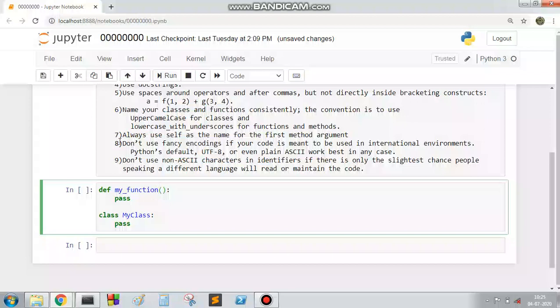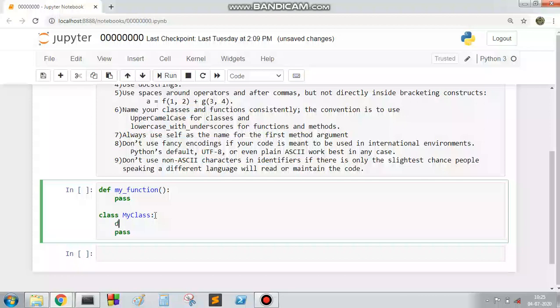And the number 7 point: always use self as the name for the first method argument. That means suppose you are defining a class here, and inside this class you define a function. This is the first method associated with this particular class. Then for the argument, you first pass self as an argument for this first method. So the first argument of the method must be self.